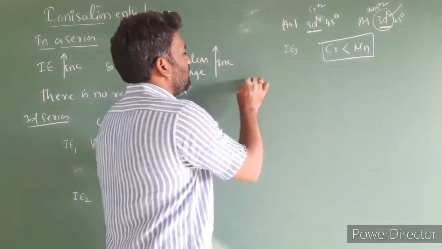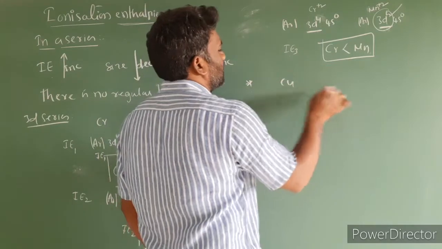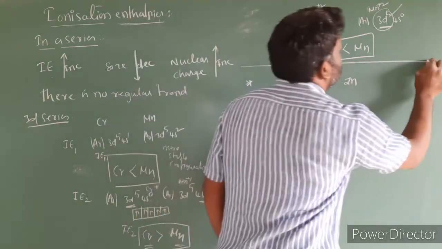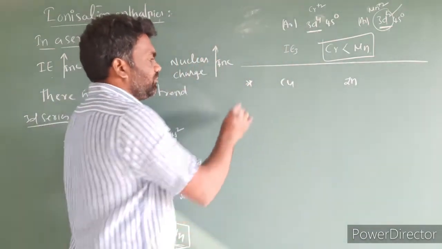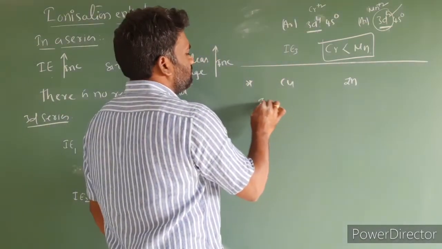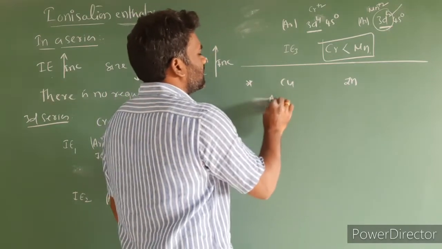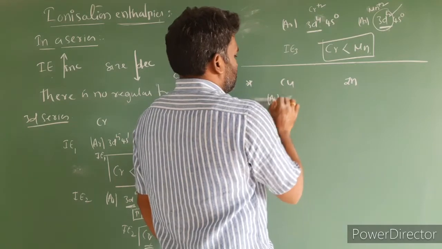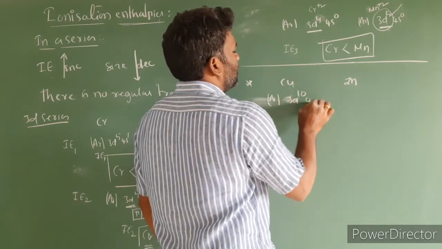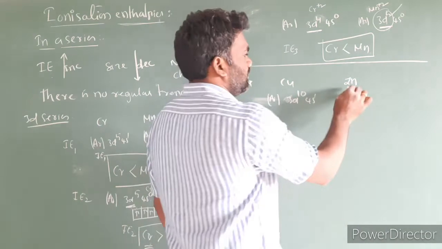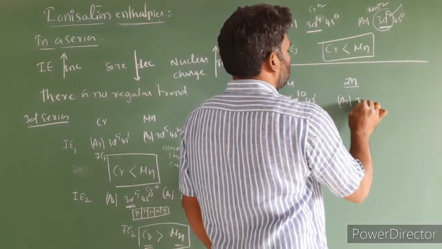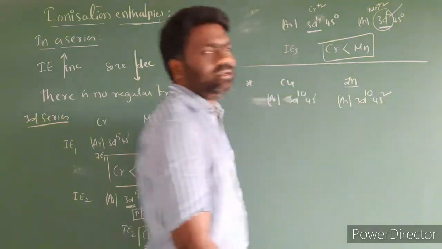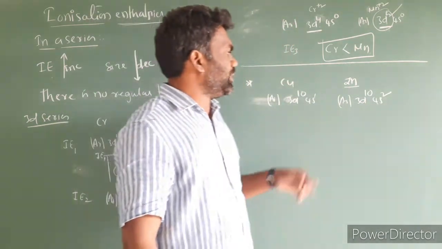Next, let us take one more example. I am taking another set, copper and zinc. Let us understand by taking this one. First I am taking IE1. Let us take the first combination, copper: argon 3d10 4s1. The zinc combination is argon 3d10 4s2. From which element can we remove the electron very easily?